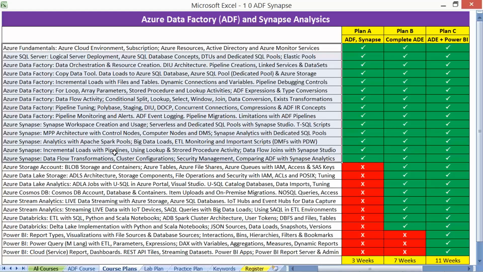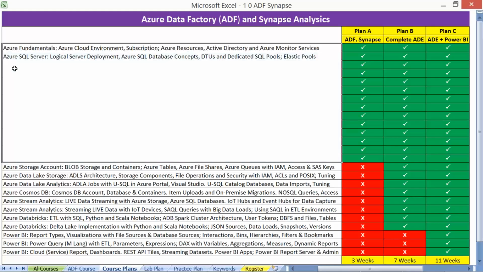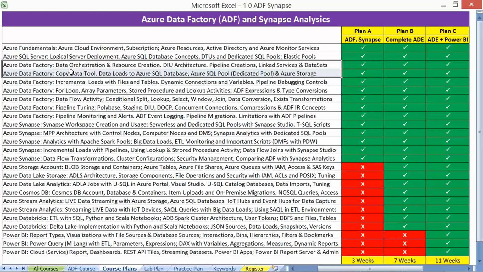Right from Azure fundamentals, we'll slowly understand Azure SQL Server and Azure Data Factory activities, right from the basics of pipeline creations, data orchestration across Azure Storage and Azure SQL, the copy data tool, its usage and limitations, the need for data flow, and the need for transformations inside data flow. We will perform various parameters, array, and other activities.